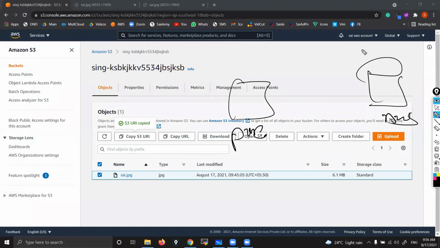If it was an instance, a web server, then we would need to buy certificates and all. But for S3 and all, HTTPS is enabled by default. When you try to access this object, your request will go and come back in an encrypted manner only. So by default SSL is enabled. Got it? Okay, got it.